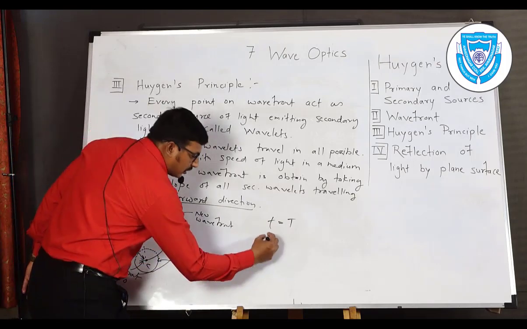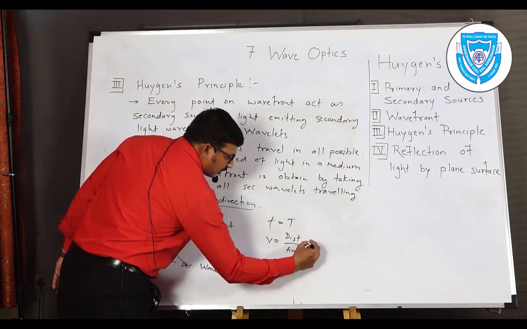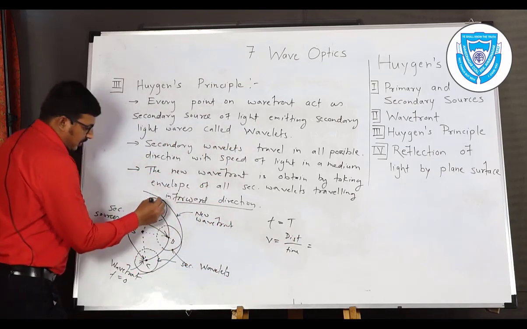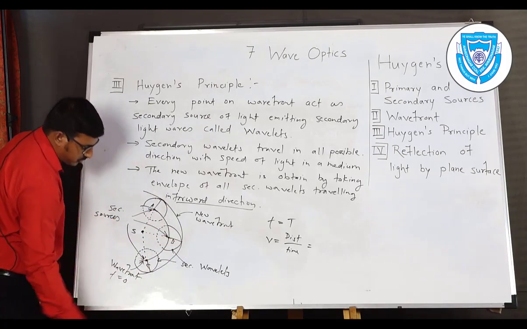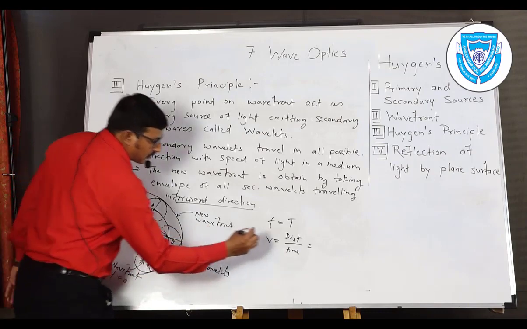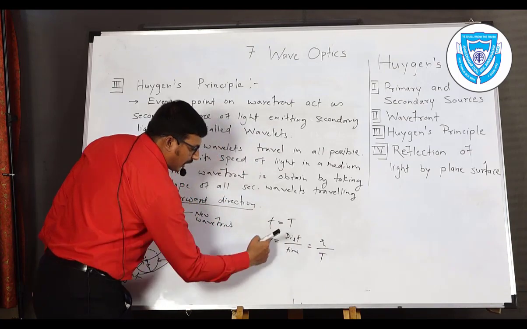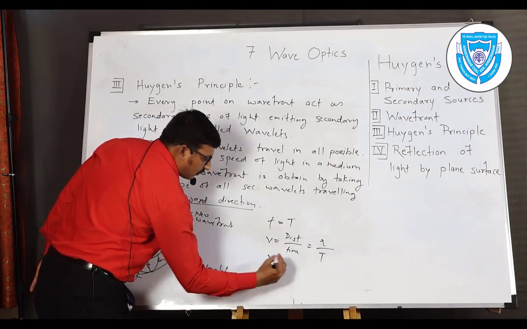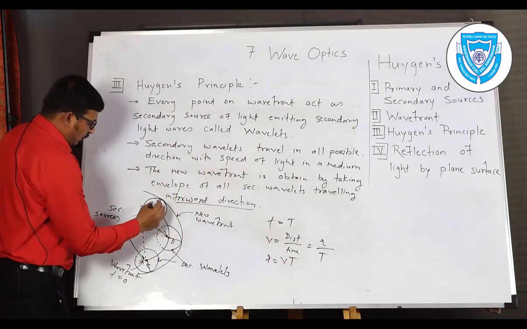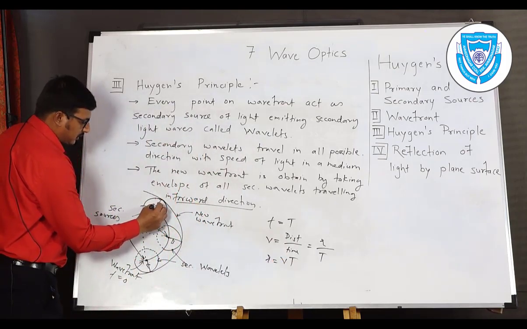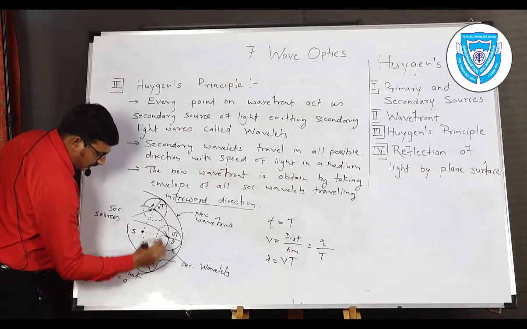Now we have the definition of velocity v is equal to distance divided by time. Distance is suppose taken as this distance, radius. This will be radius of small circles. This radius is taken as distance. Time we have taken t and velocity v. So radius of secondary wavelets is taken as v into t. So all secondary wavelets have the radius vt here, vt like this.